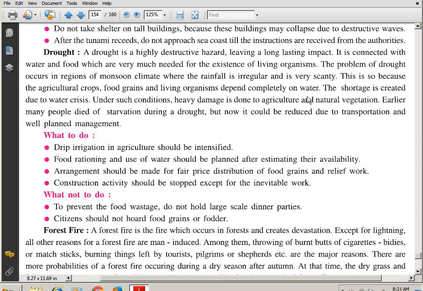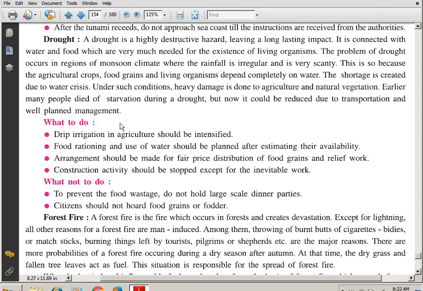The shortage is created due to water crisis. Under such conditions, heavy damage is done to agriculture and natural vegetation. Earlier, many people died of starvation during a drought, but now it could be reduced due to transportation and well-planned management. Earlier, people used to die because there were no proper facilities of transportation and so on. But nowadays, it can be controlled, it can be managed in certain areas. Okay, the government can help them.